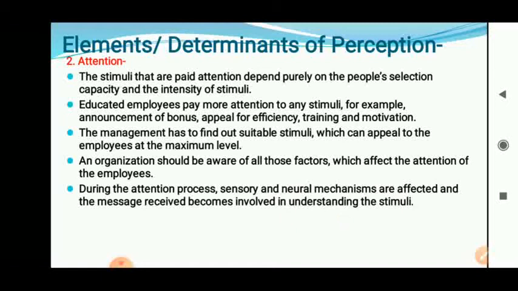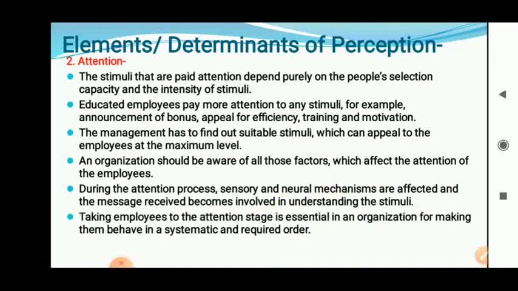If we are going to pay attention, in the attention process, the individual tries to understand that message. If we are ignoring the message, we are unable to understand it. If we are neglecting the message, we are unable to understand it. The main thing is that we must pay attention to that particular message. Once you pay attention, the thinking process is going to start. That is nothing but the understanding process of that message starting.